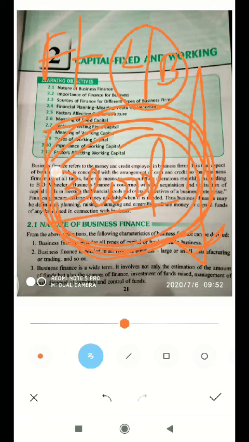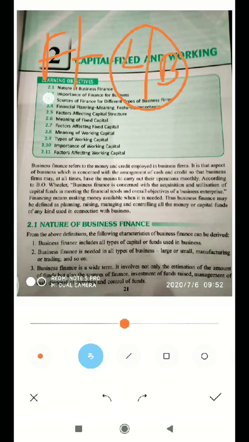Like this, finance is the lifeblood of the business. If there is no finance, if there is a lack of capital, then the business can't run smoothly.